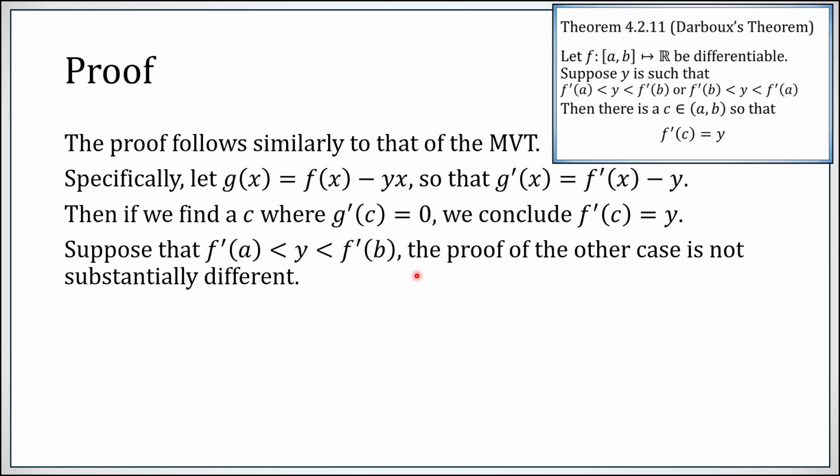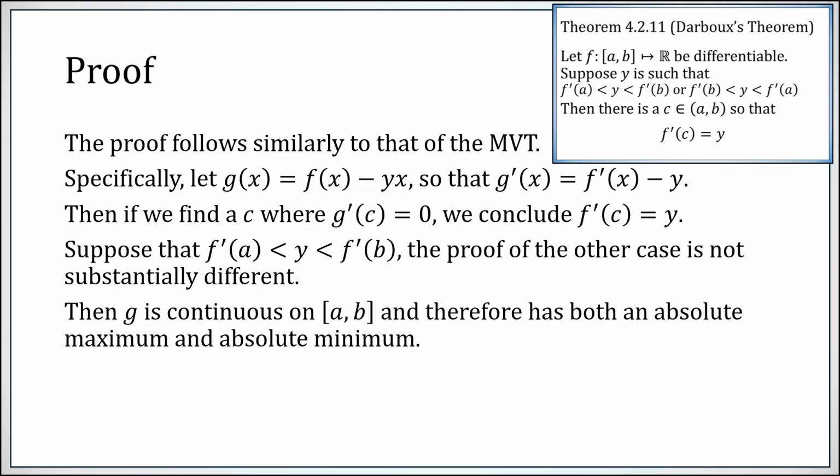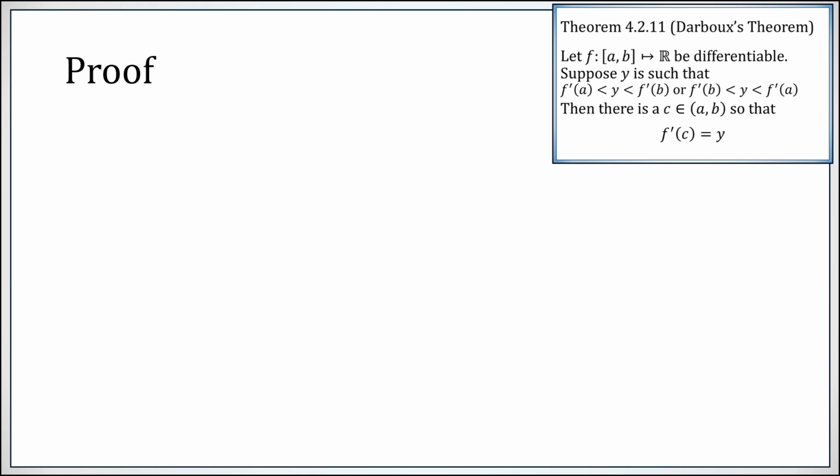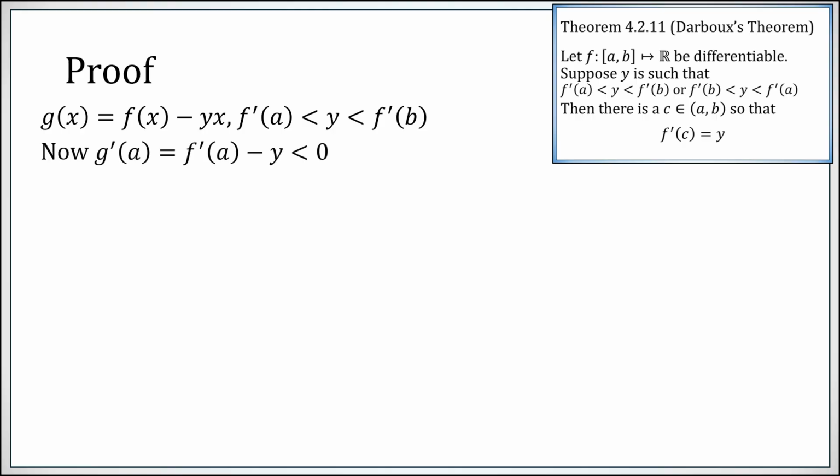So let's just assume that f prime of a is less than y is less than f prime of b. We had to make one of these two assumptions to write down a chain of inequalities. It doesn't really matter which one you pick. The proof will be essentially the same in both cases. Now g is continuous on the interval from a to b. Continuous functions have absolute maxes and absolute mins. So this function g has an absolute max and absolute min between a and b.